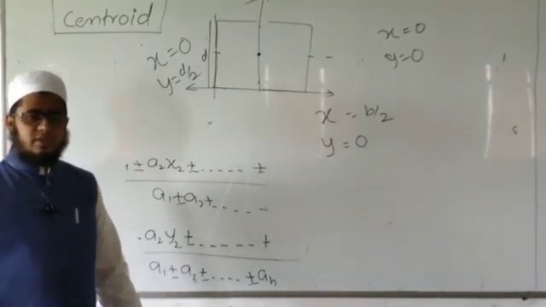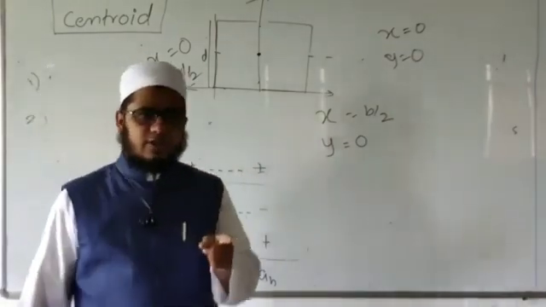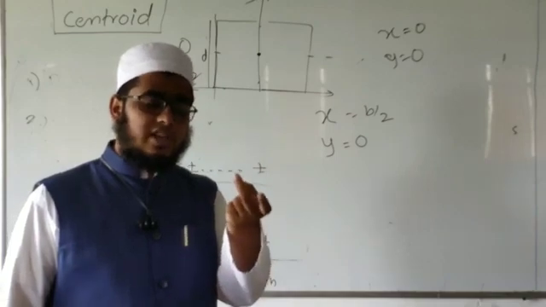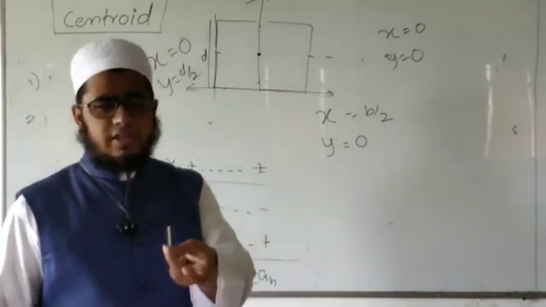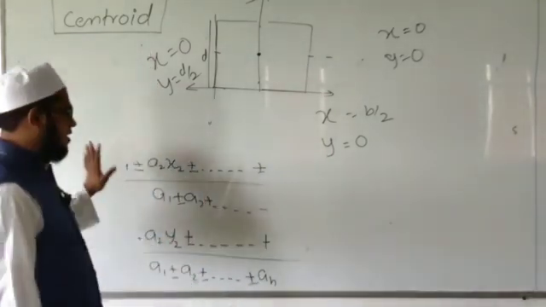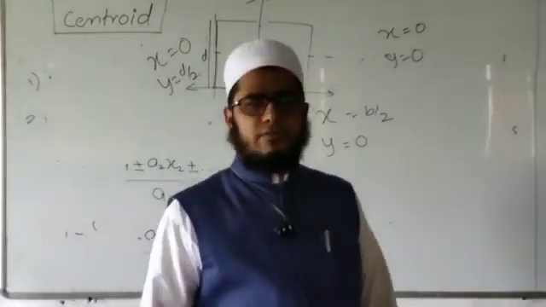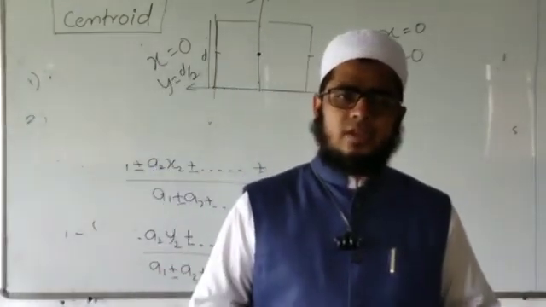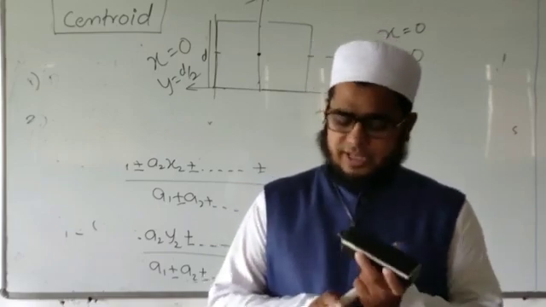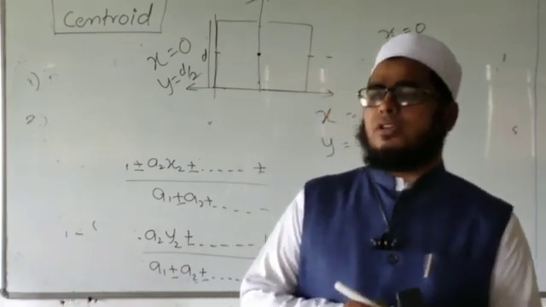It is very easy. First, I will divide the given figure into the number of possible standard figures. Second, I will determine the area and centroid coordinates for each standard figure. And third, I will use these formulas to calculate the centroid of the irregular figure. We will see numericals on centroid in the next lecture, and after that there is a very important topic, moment of inertia.